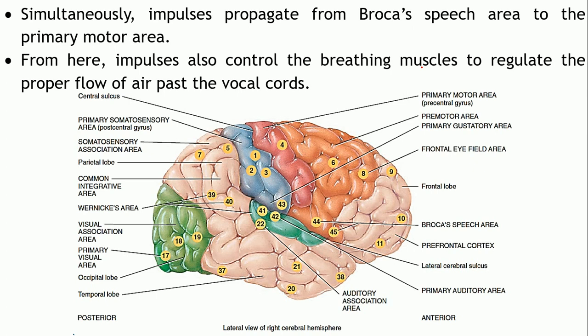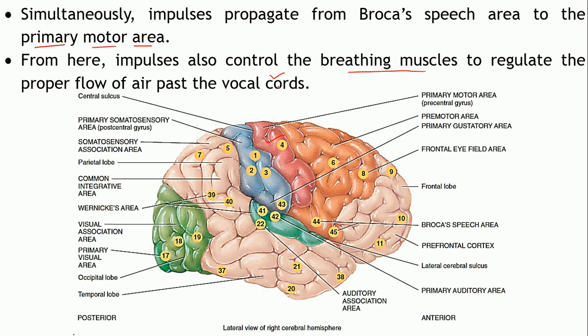Simultaneously, it will also send the impulses to the primary motor area, that's over here. This in turn will control the breathing muscles to regulate the proper flow of air past the vocal cords. The type of pronunciation or speech you produce depends upon the movement of your vocal cords.